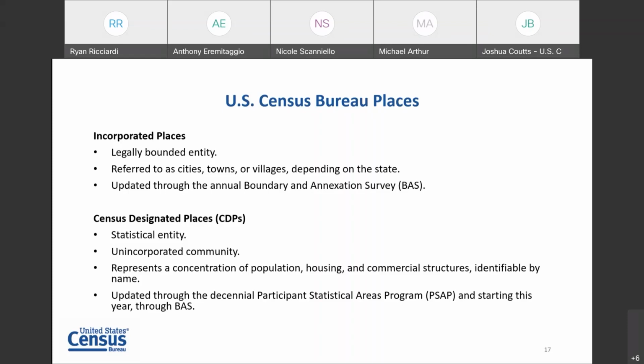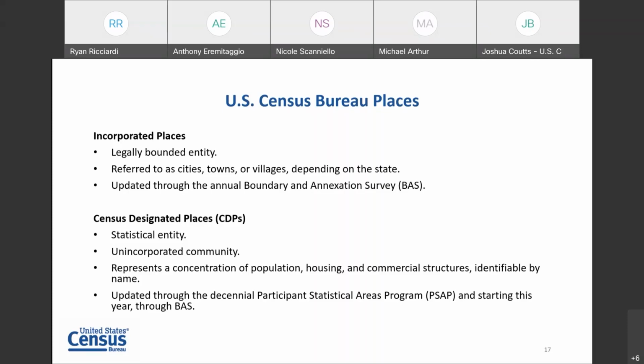We also have a second type of geography. It's called the census designated place. It's also considered a place, but it's a statistical entity. Depending on the state, there's some states where it's very easy for a place, a community, to incorporate. Some states have a lot of restrictions on the necessary regulations, the jurisdictional requirements for a place incorporating.